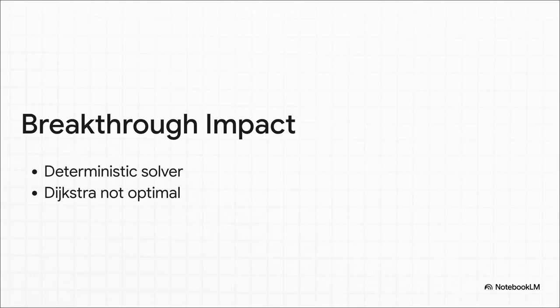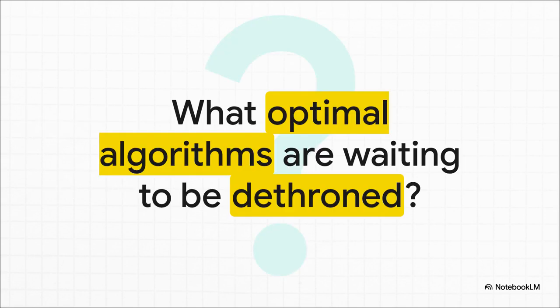And, most historically, it conclusively proves that the algorithm taught in literally every computer science classroom around the world for the last half-century is mathematically not optimal. It completely reminds us that in the world of computer science, even the most established, rock-solid laws can be rewritten if you just look at the problem from a fresh angle. Which leaves us with a pretty fascinating question to ponder today. With this supposedly impassable sorting barrier finally broken, what other deeply entrenched, quote-unquote optimal algorithms sitting in our textbooks are just waiting to be dethroned?